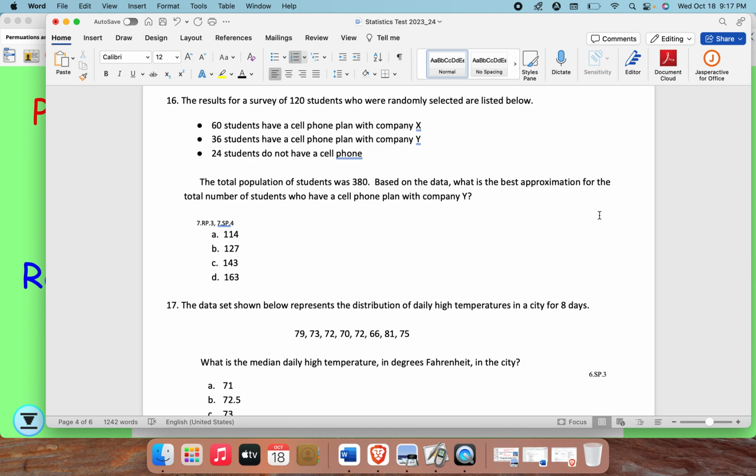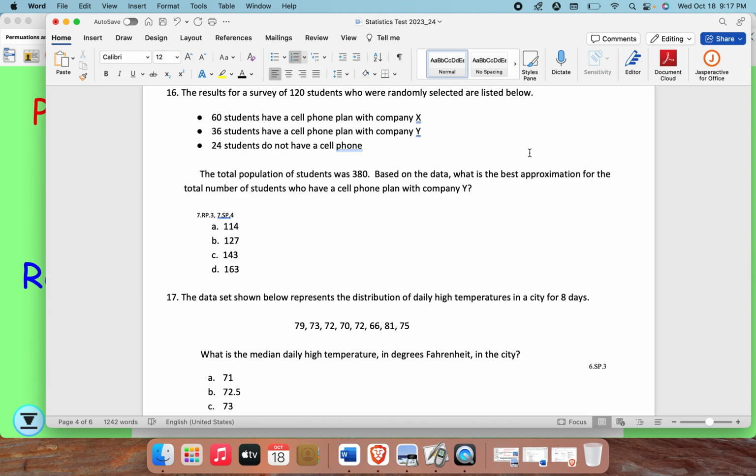16. The results for a survey of 120 students who were randomly selected are listed below. 60 students have a cell phone plan with company X. 36 students have a cell phone plan with company Y. 24 students do not have a cell phone. The total population of students was 308. Based on the data, what is the best approximation for the total number of students who have a cell phone plan with company Y?